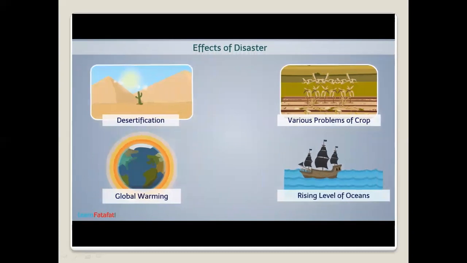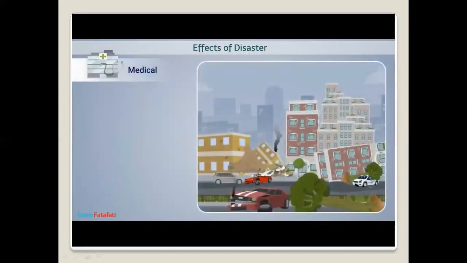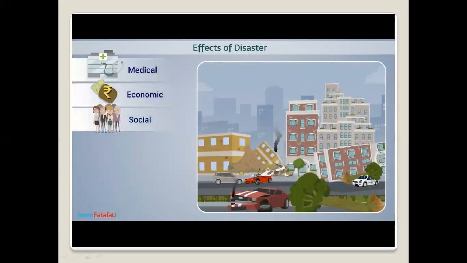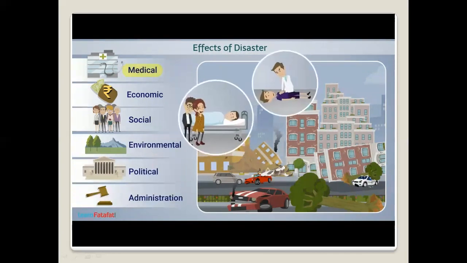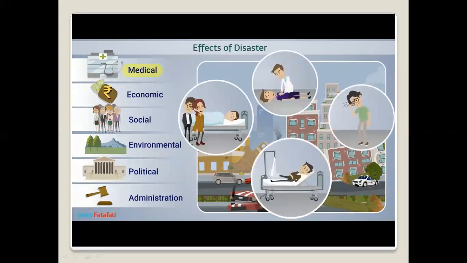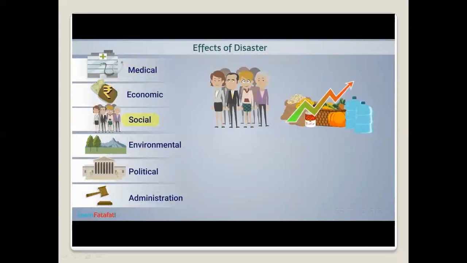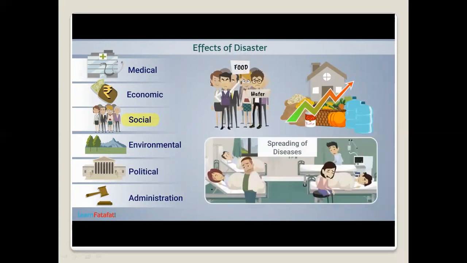Broadly speaking, disasters affect medical, economic, social, environmental, political, and administrative areas of life. Once a life is gone, it is gone. There is no chance of recovery. Others suffer from mental stress, injuries, etc. Mental stress often leads to social health issues. Demand for food, water, and other resources gives rise to clashes in society. The spreading of diseases often creates an unhealthy environment.